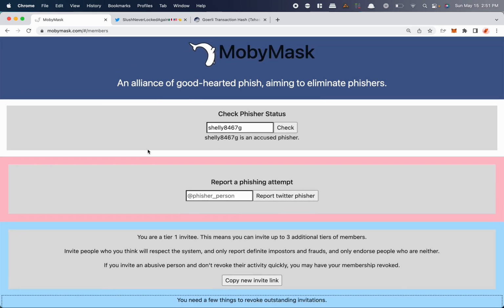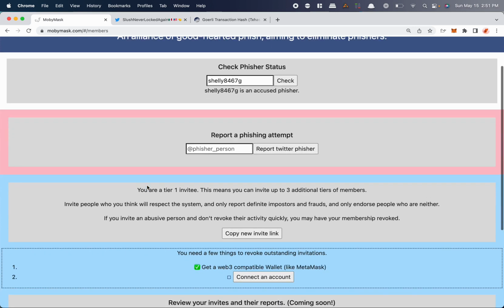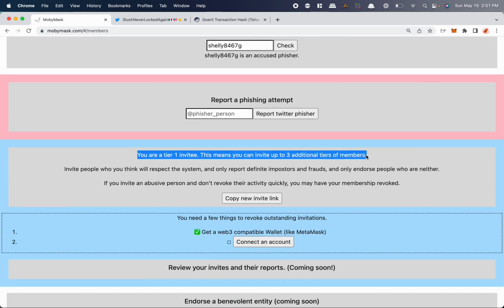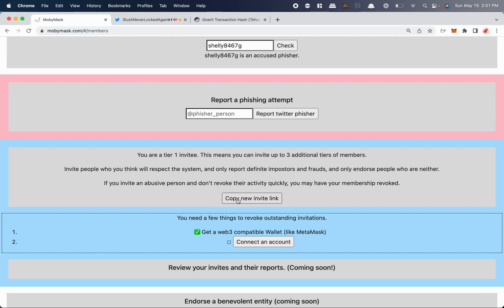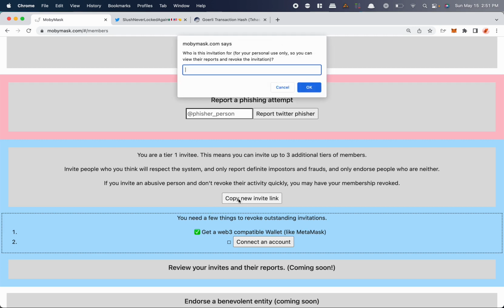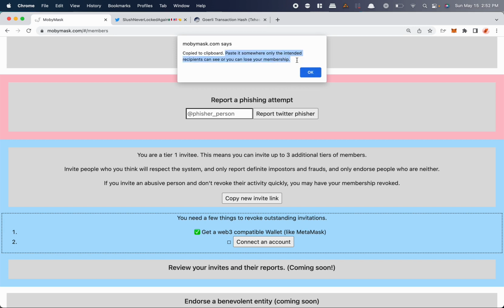Now, I'm a member though. How did I make somebody a member? Well, you can see I'm a tier 1 invitee. That means I can invite up to 3 tiers, meaning my invitees can invite 2 additional tiers and so forth. That's just a limitation of the invite link format. So now I can copy an invite link. I can nickname them. I'll say this is for the Hackathon demo. You nickname your invites so that they're easy to revoke. So paste it somewhere only the other person can see.